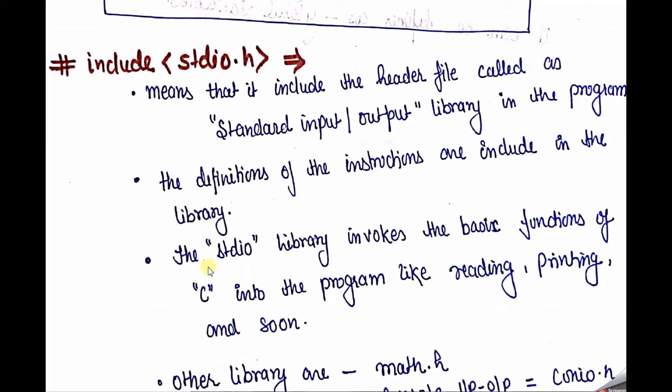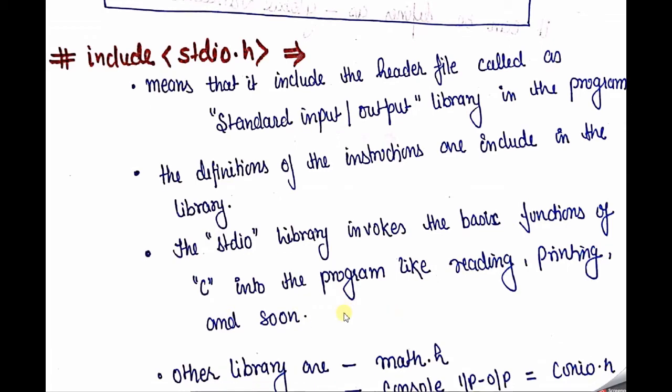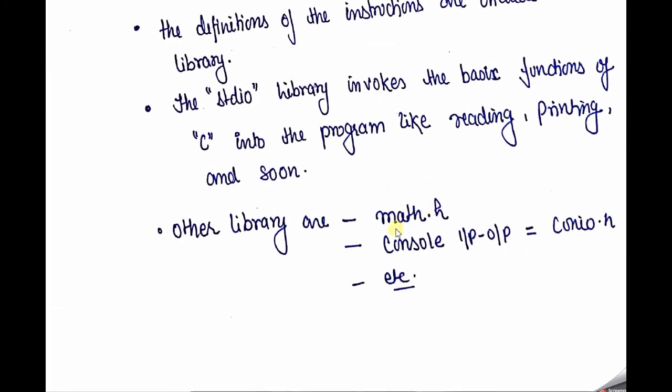So the stdio library invokes the basic functions of C in the program, like reading, printing, and so on. There are many other libraries like math.h, and conio.h, console input output, which we can use for writing programs, and so on.